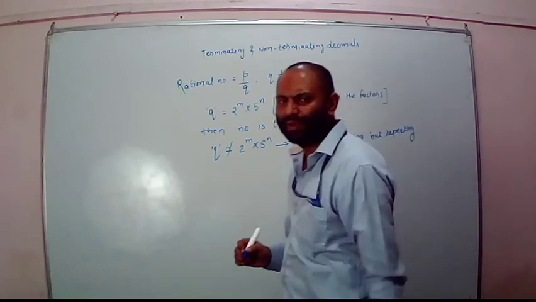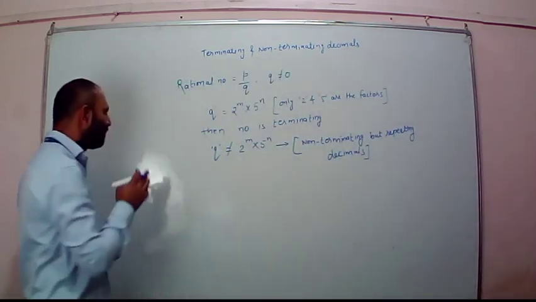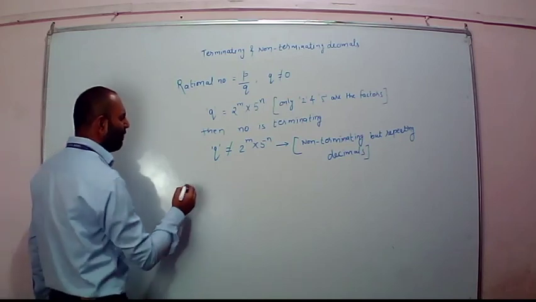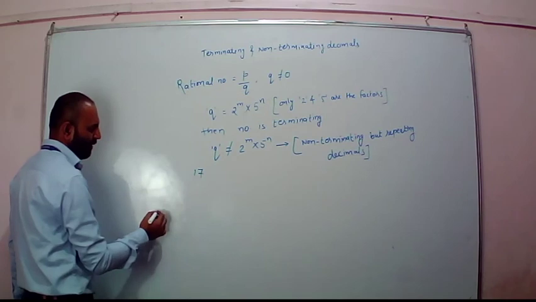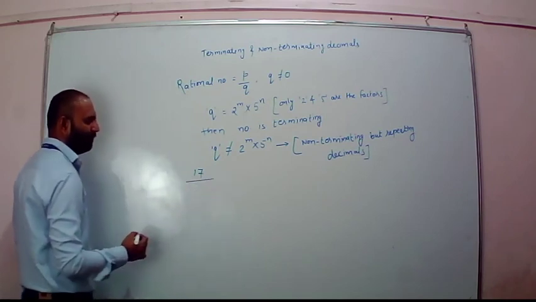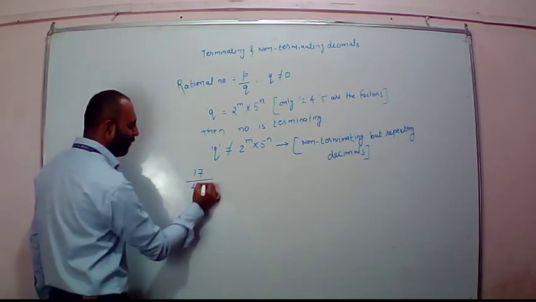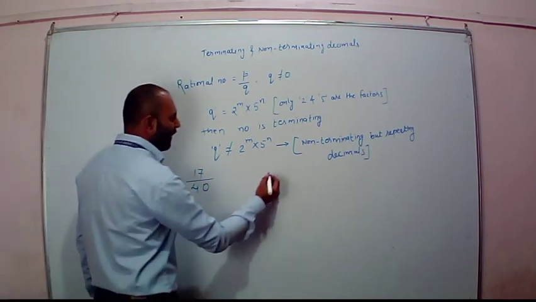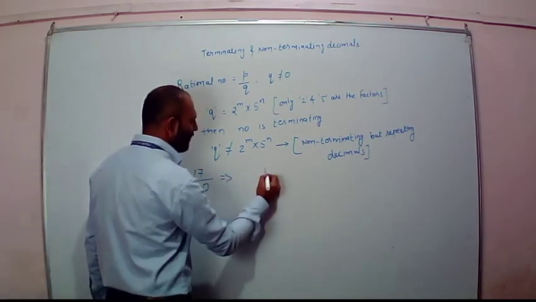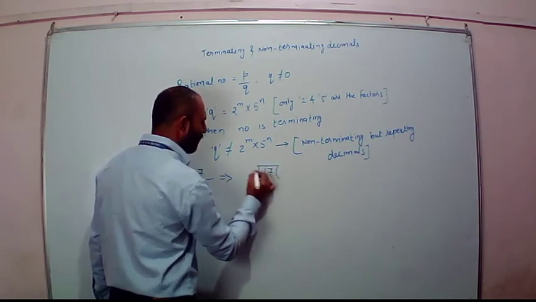You can see, for example, we have a number 17 divided by 40. What comes out if I divide 17 by 40?